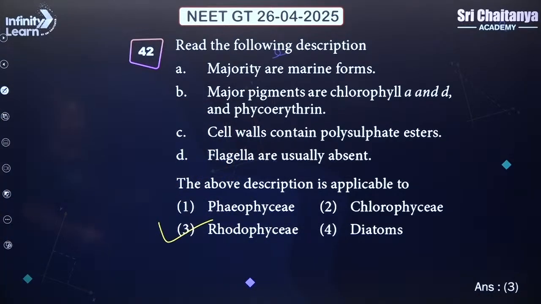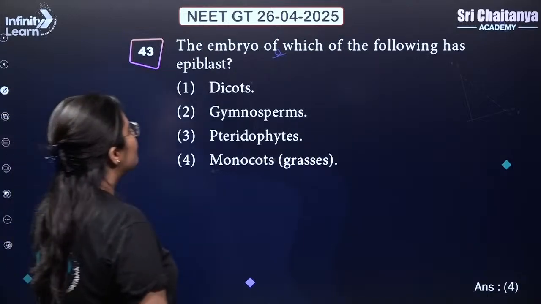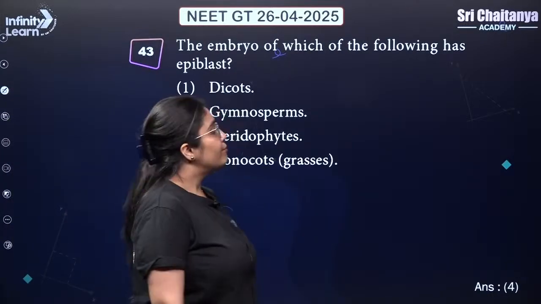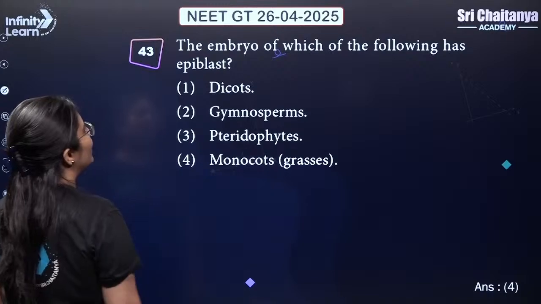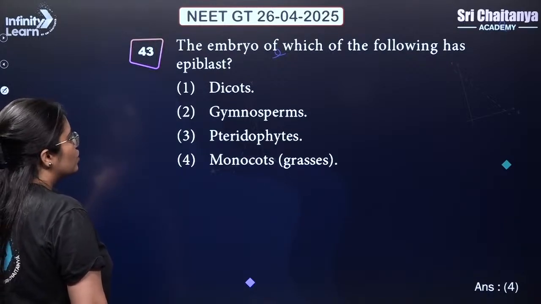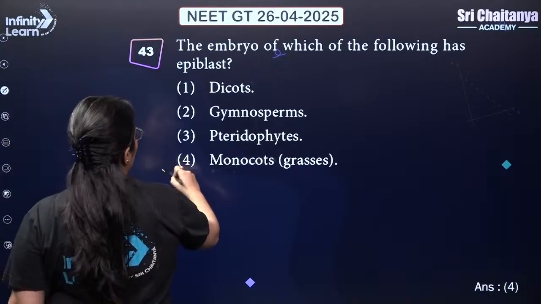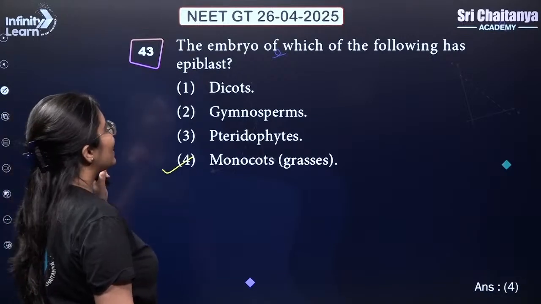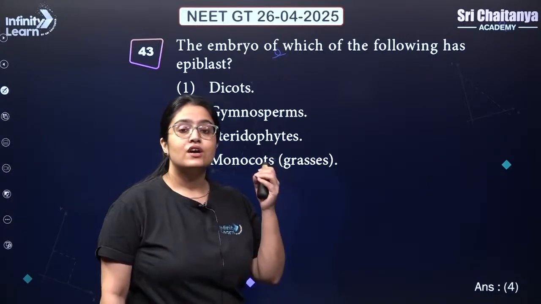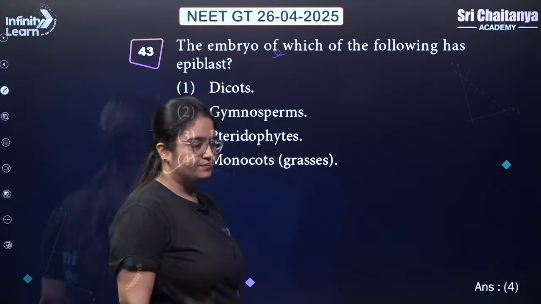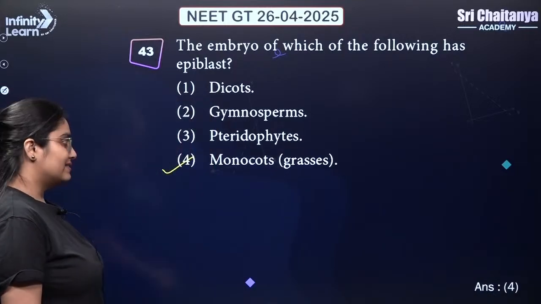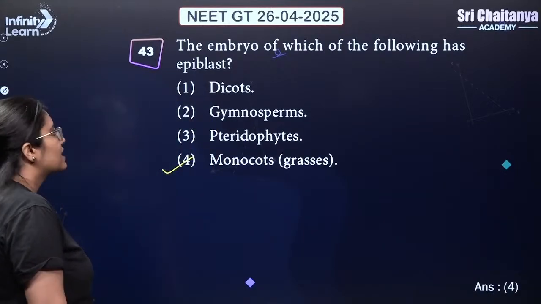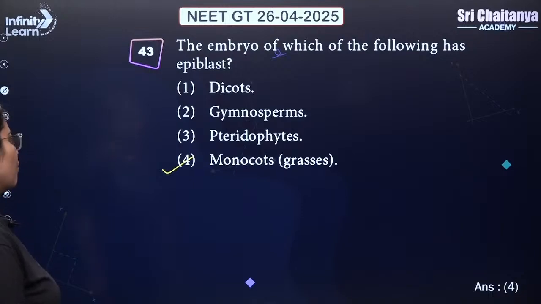Answer is 3, guys. Next, the embryo of which of the following has the epiblast? So, the answer should be 4. So, in monocots, example grasses, the embryo has epiblast. Epiblast is that rudimentary cotyledon. In monocots, example grasses. So, the correct answer is 4.